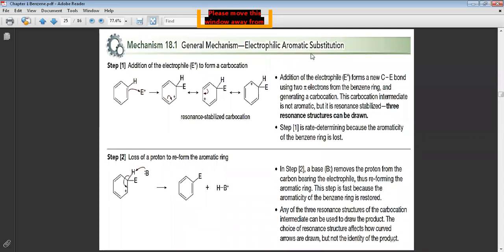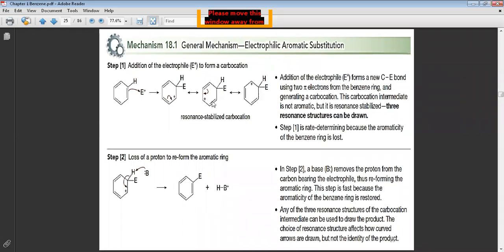Now look here, it says addition of the electrophile forms a new carbon-E bond. This is the carbon-E bond, formed using two pi electrons. Both of the pi electrons from the benzene ring will attack the electrophile, and this generates the carbocation. This carbocation intermediate is not aromatic.